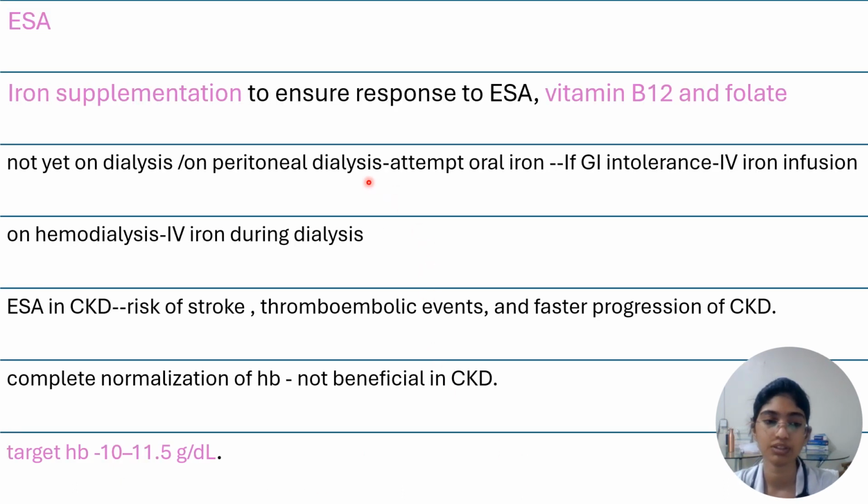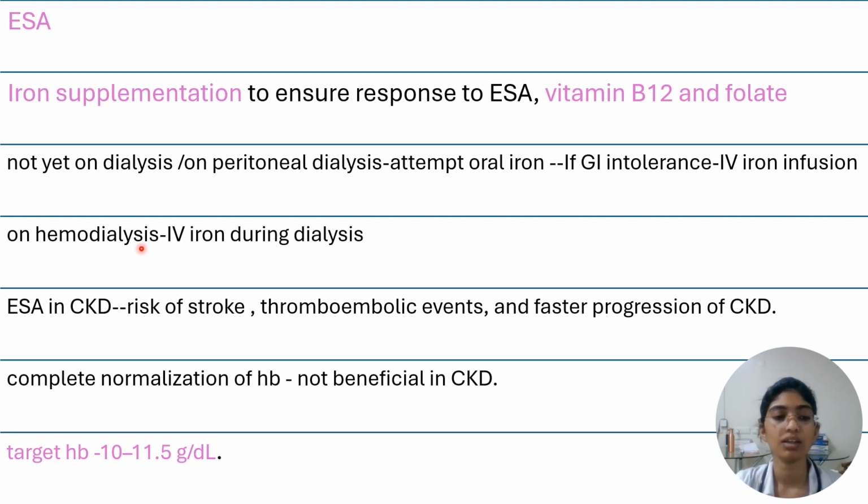So what we can do for this is give erythropoiesis stimulating agents. And along with that, we have to give iron supplementation, because the erythropoiesis stimulating agent may not work without iron. We also have to ensure an adequate supply of B12 and folate. If the patient is on hemodialysis, we can give IV iron during dialysis. But if the patient is not yet on dialysis or is on peritoneal dialysis, we have to attempt oral iron and see if there is any GI intolerance. Then we have to give IV iron.